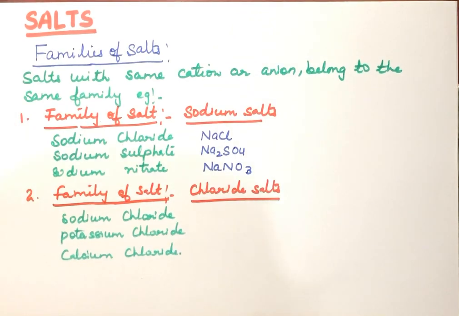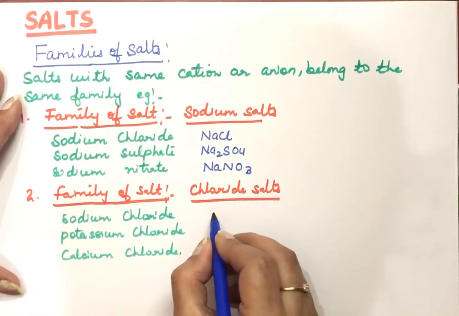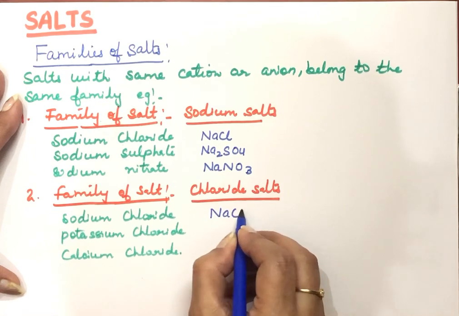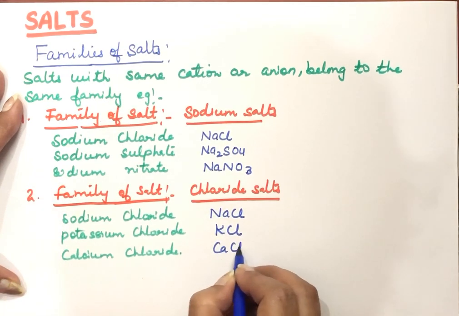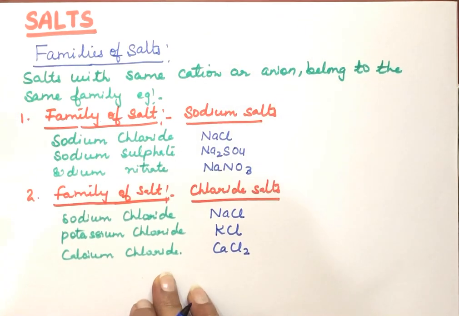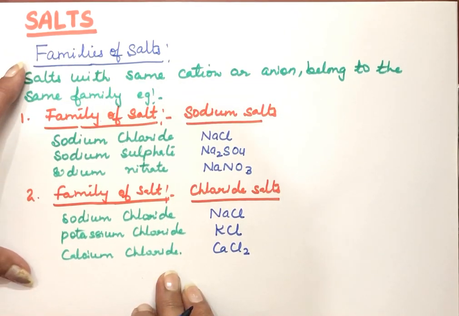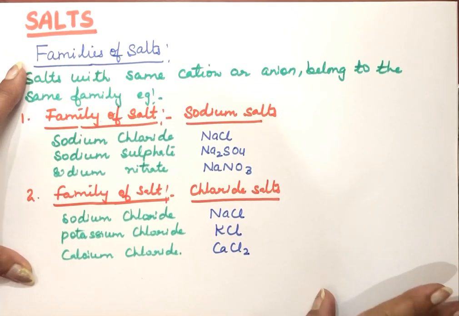anion common in them. So the formula of sodium chloride is NaCl, potassium chloride is KCl, and calcium chloride is CaCl2. So these kinds of salts are known as which salts? Chloride salts, because this anion chloride is common in these. So this is the meaning of families of salts. Now we're doing the classification of salts.